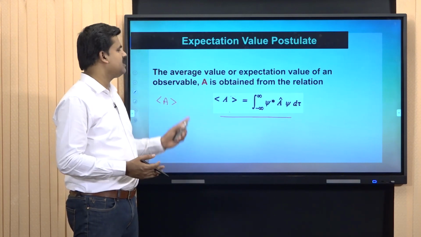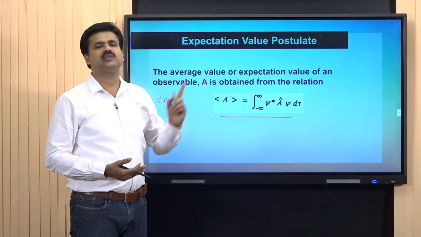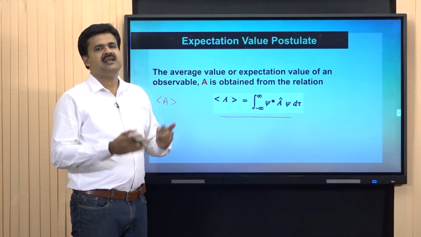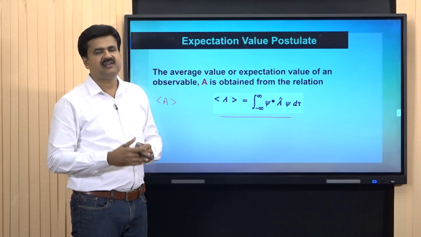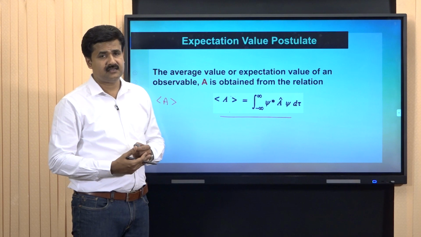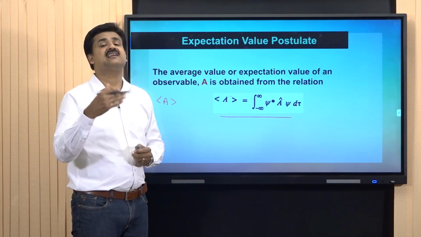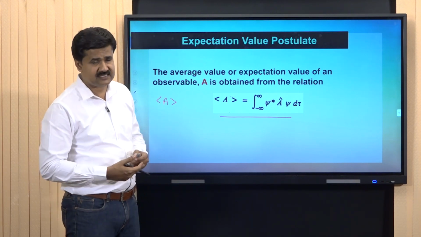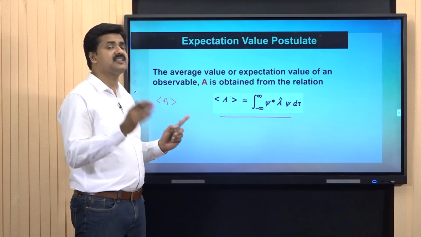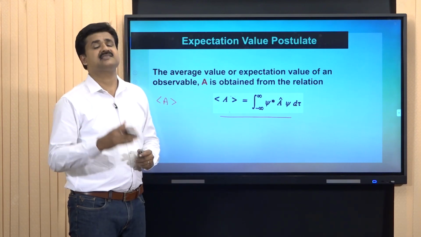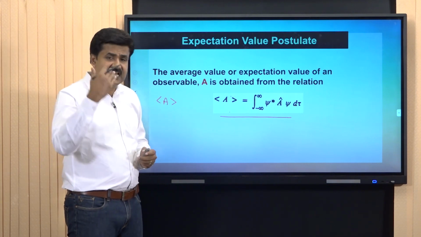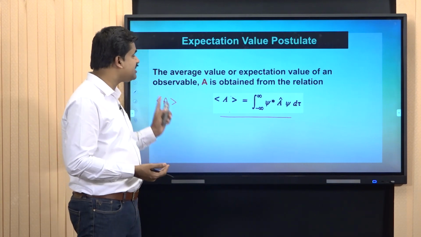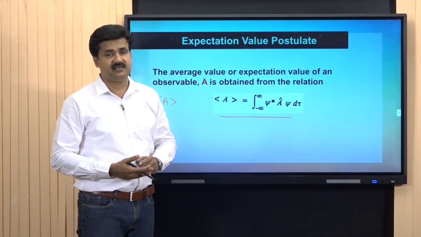We are measuring the average value of the property A or the observable A. In the postulates of quantum mechanics, we already learned that to every observable there corresponds a linear Hermitian operator. So, there is an associated linear Hermitian operator, designated as A hat.